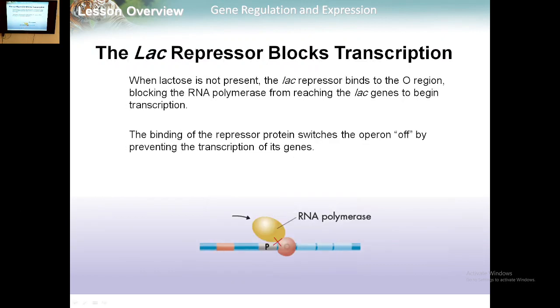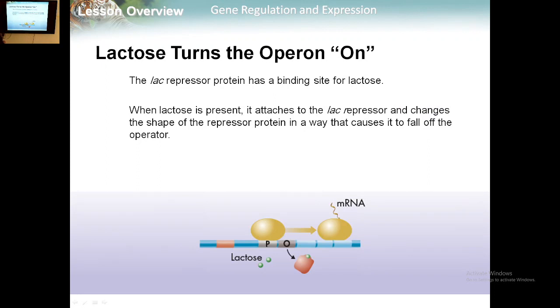The lac repressor blocks transcription. When lactose is not present, the lac repressor binds to the O region, blocking the RNA polymerase from reaching the lac genes to begin transcription. So again, when lactose is not here, the lac repressor will bind to the operator region. Once it is attached, it will prevent the RNA polymerase from binding to the promoter. The lac repressor protein has a binding site for lactose.